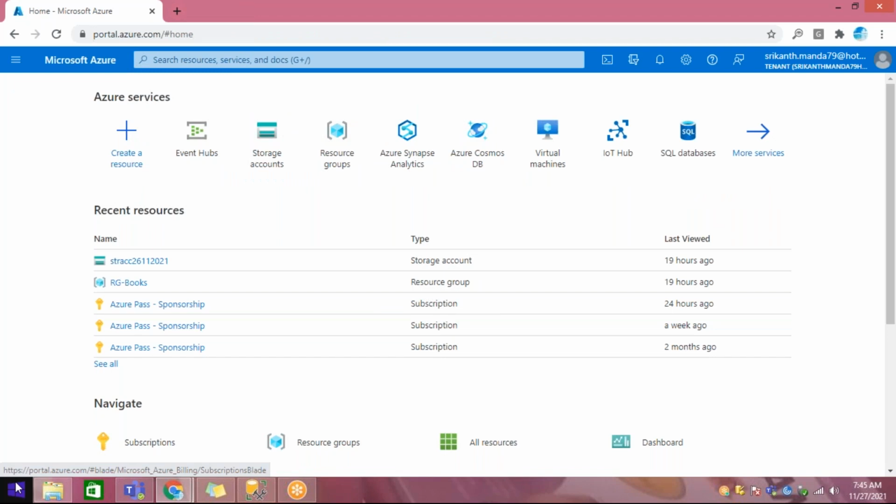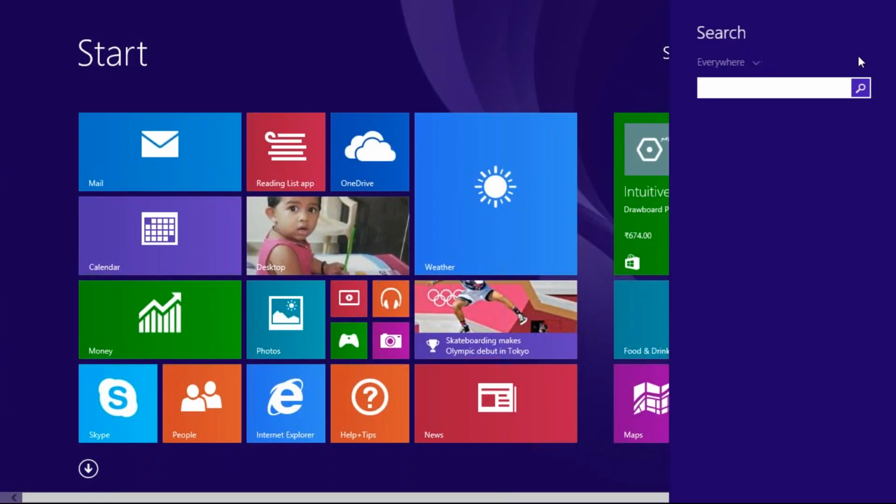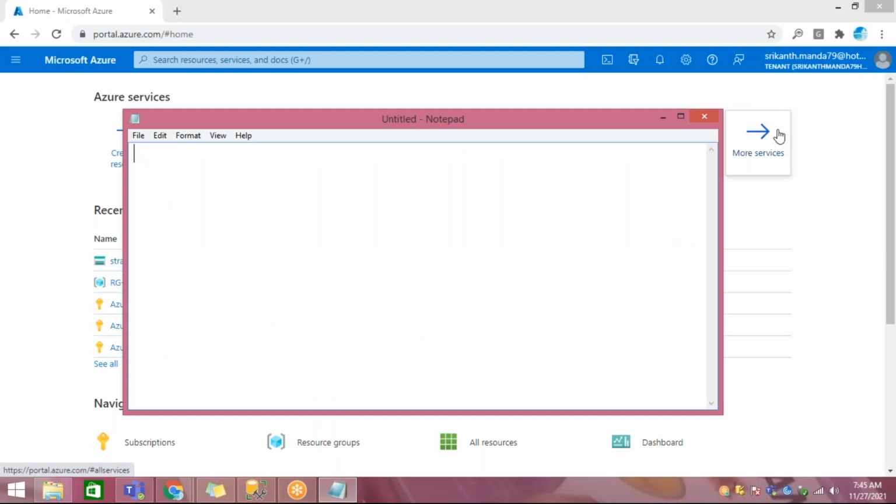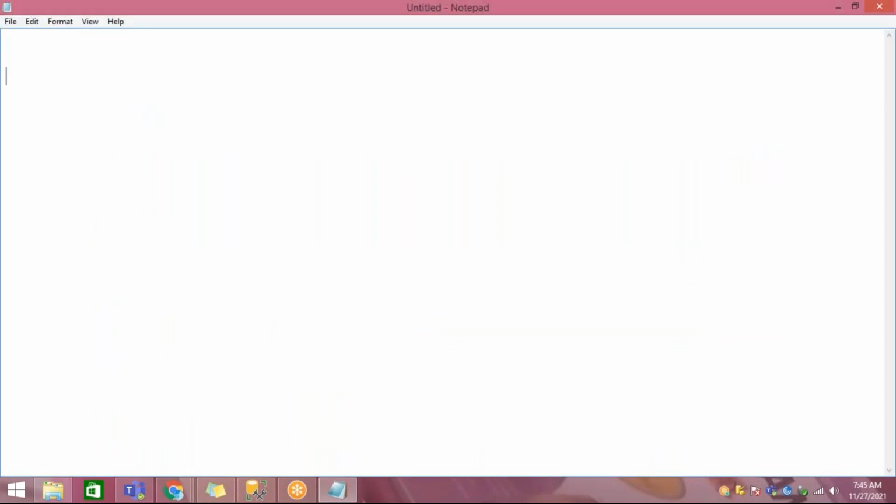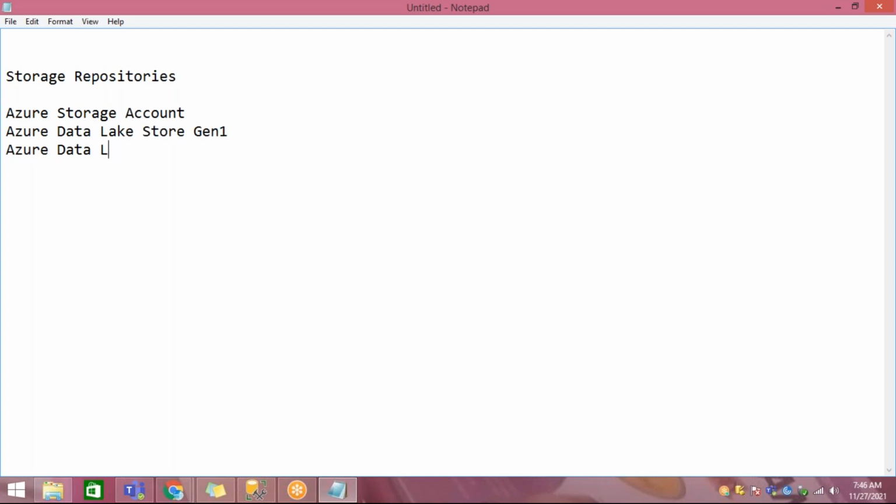If you see this, let me open that notepad. We spoke about storage repositories. That is Azure Storage Account, Azure Data Lake Store Gen 1, Azure Data Lake Store Gen 2.